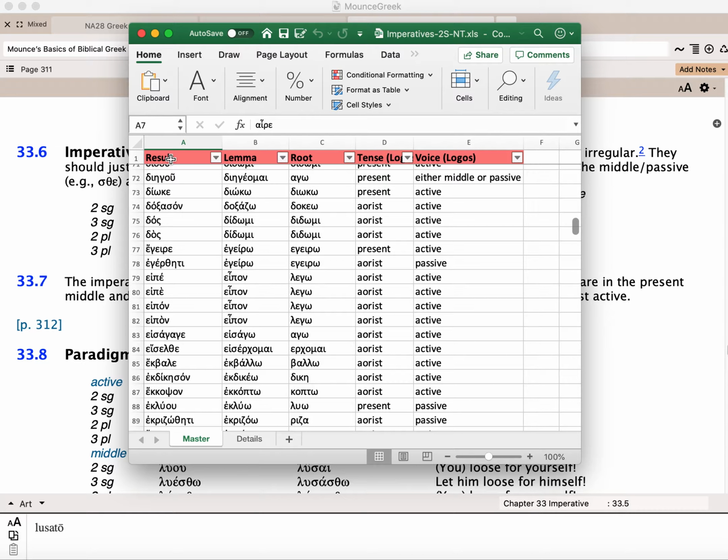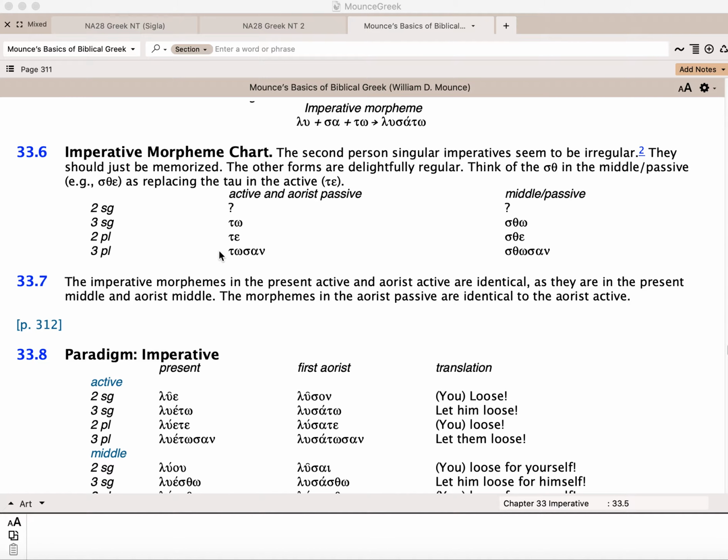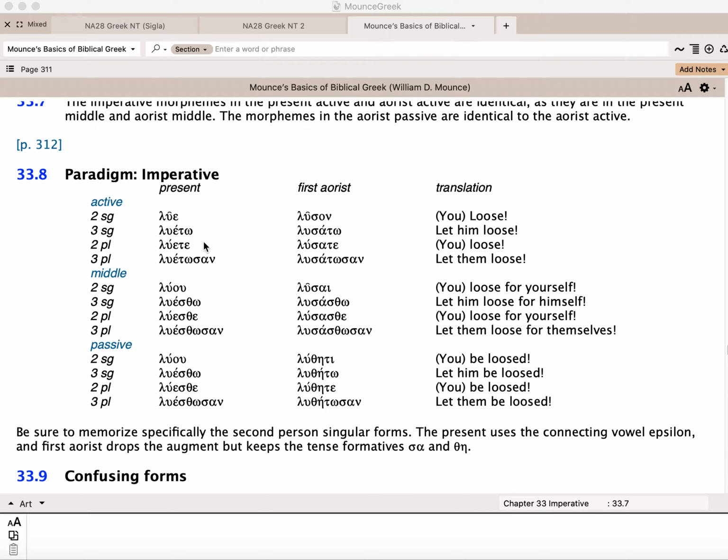It's 16 pages on an Excel sheet, but you can look at it and just kind of work through it if you'd like. But the reason why second singulars are so, they're just irregular in that way. So here's our present tense. Present tense, active, middle, and passive. You can see the to, te, tosan here, and the sto, ste, stosan as a middle, and here's a passive sto, ste, stosan.